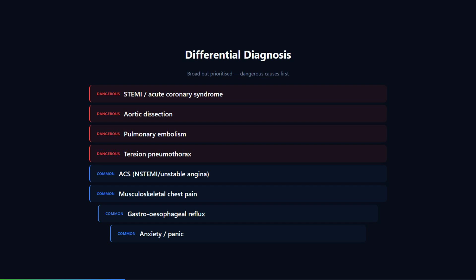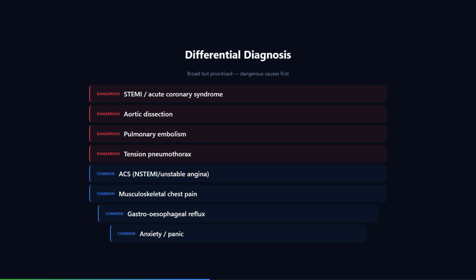What if the first ECG is normal? Does that exclude ACS? No, up to 20% of acute myocardial infarctions present with a normal or non-diagnostic initial ECG. I would repeat the ECG at 15-minute intervals if the pain is ongoing, and I would look for the subtle patterns. Posterior MI showing ST depression in V1 to V3 with tall R waves, right ventricular involvement in inferior STEMI, which I confirm with a right-sided lead V4, de Winter T waves, which are upsloping ST depression with tall symmetric T waves in the anterior leads. These are STEMIs that do not show classic ST elevation but require immediate reperfusion.